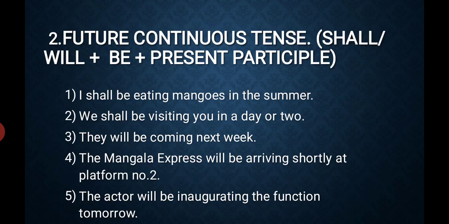So pick out the future continuous tense: shall plus be plus ing form. Shall be eating. We shall be visiting you in a day or two. Along with I and we we have to use shall. Okay? Always remember that. They will be coming next week.